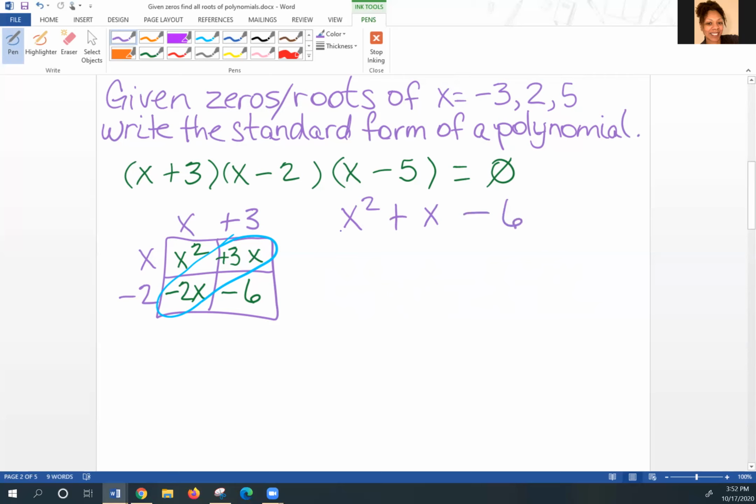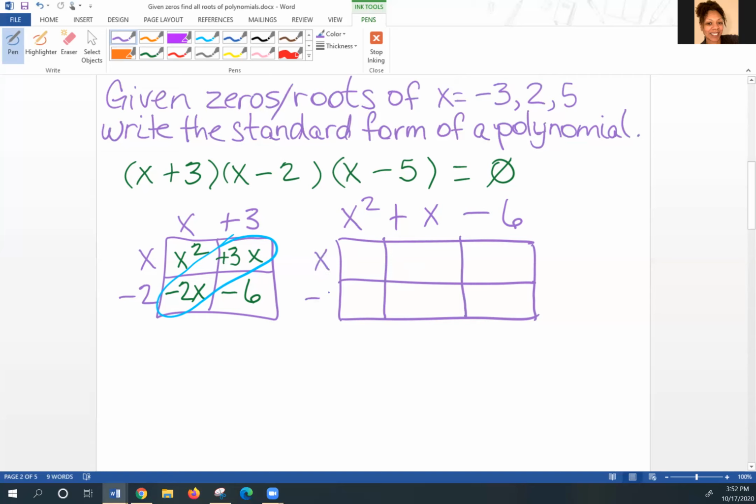I now have to take that answer and multiply it times x minus 5. So again, I'm going to create another box. I already have my columns on the top, and x minus 5 will go along the side. I do the same thing. x times x squared is x cubed, x times x is x squared, x times negative 6, negative 6x.